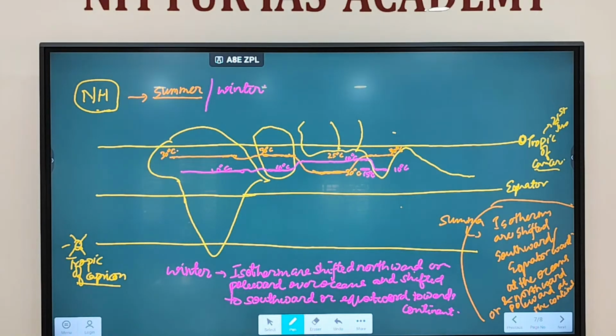And isotherms are what? Isotherms are imaginary lines. It is an imaginary line drawn connecting places with equal temperature. And isotherms, as we discussed, are going to vary. They vary between the northern hemisphere and the southern hemisphere during summer or winter conditions. So this part you have to keep in mind with regard to isotherms. Fine.